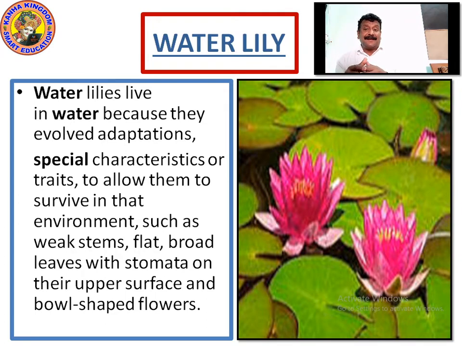Special characteristics or traits allow them to survive in the environment. Why do they survive? They have special characteristics of adaptation, or traits, to allow them to survive in that environment. What is the environment? Environment is the thing which is present, like the environment is hot, cold, very stormy, very humid.